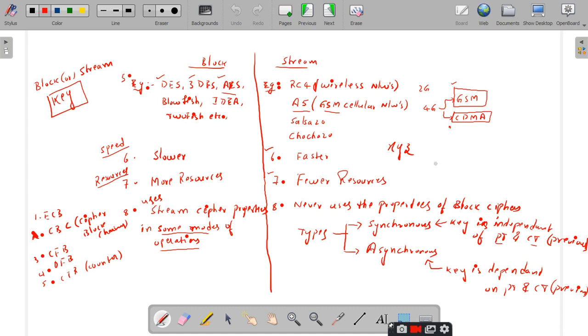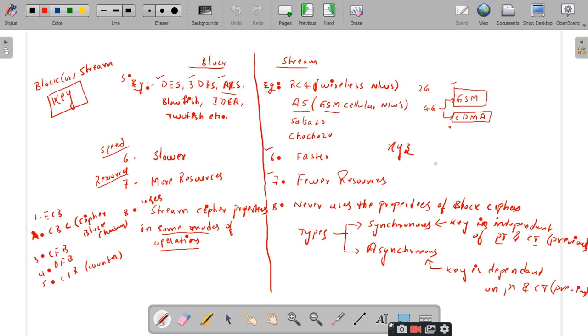And finally, the eighth point we have discussed is that the block ciphers make use of the properties of the stream ciphers in some of the operational modes. So we have different modes like electronic codebook, cipher block chaining, cipher feedback, output feedback, and counter, right? But the stream cipher never makes use of the properties of the block ciphers.